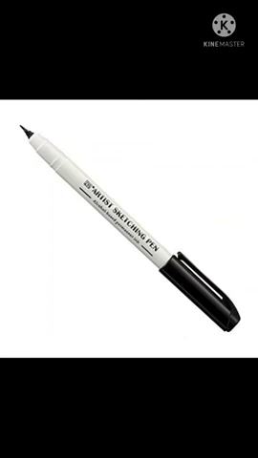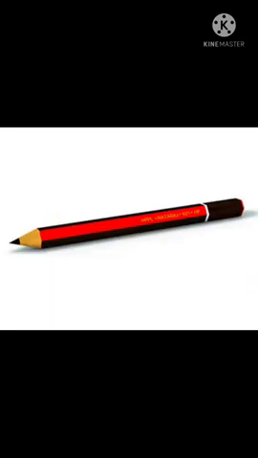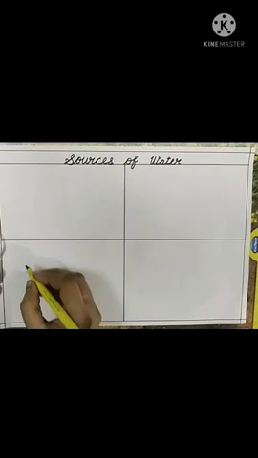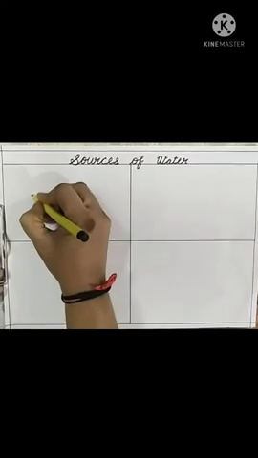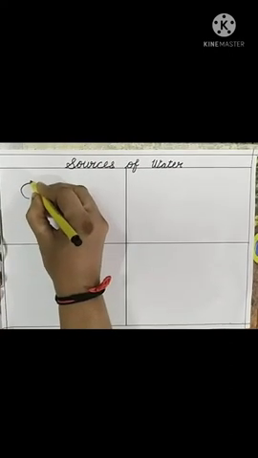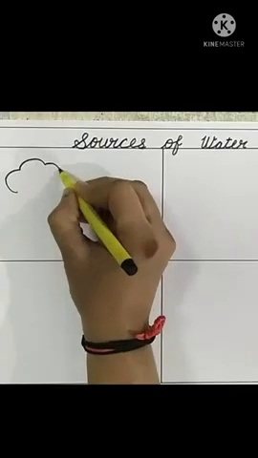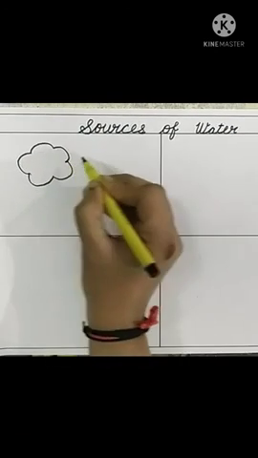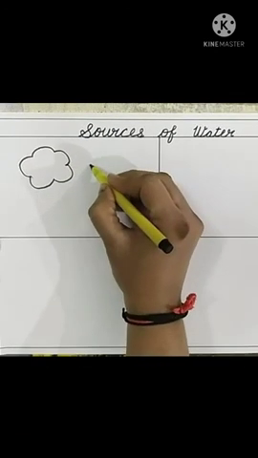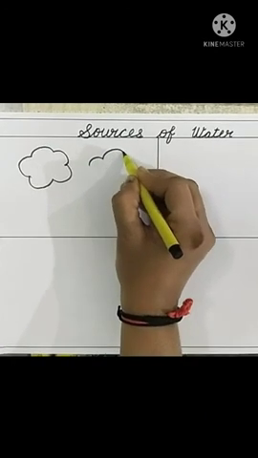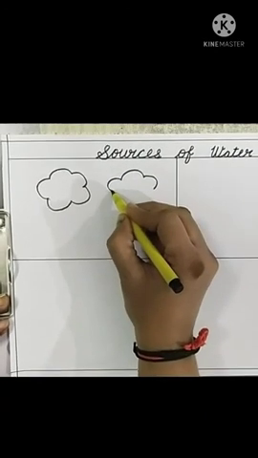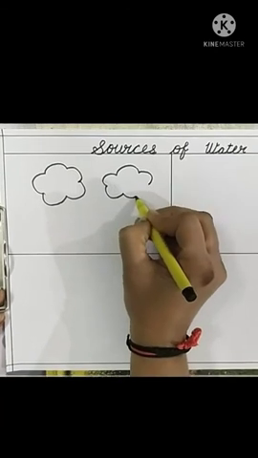Ma'am is going to draw with sketch pen. You have to draw with pencil. So kids, let's get started. Firstly, we will draw the picture of rain. Draw a cloud like this. We will draw another cloud here. Draw very beautifully and neatly.